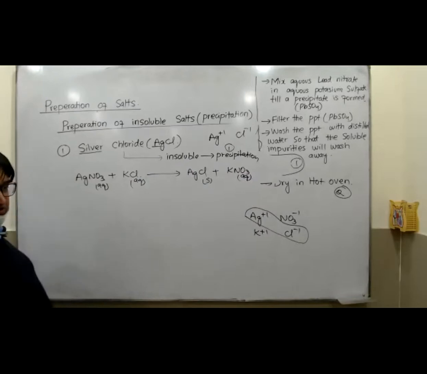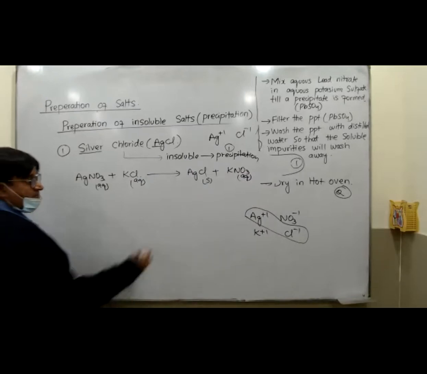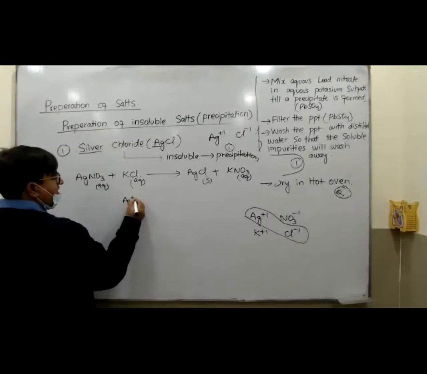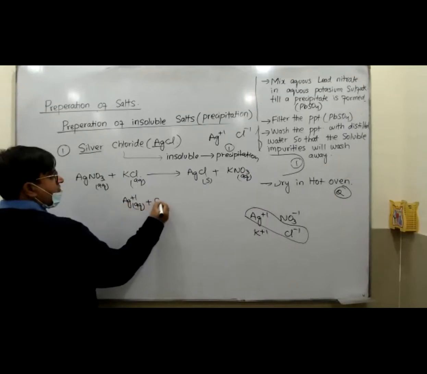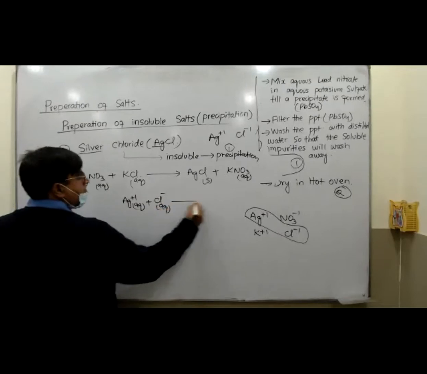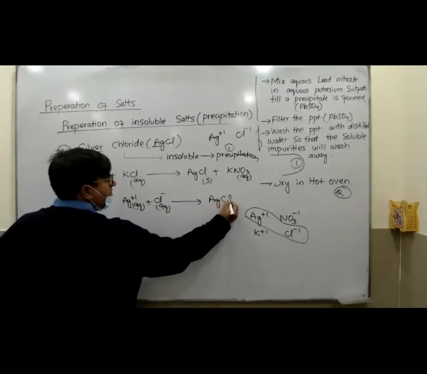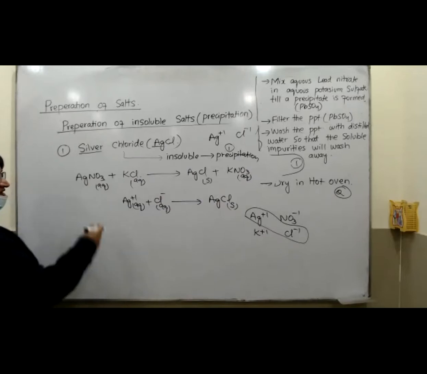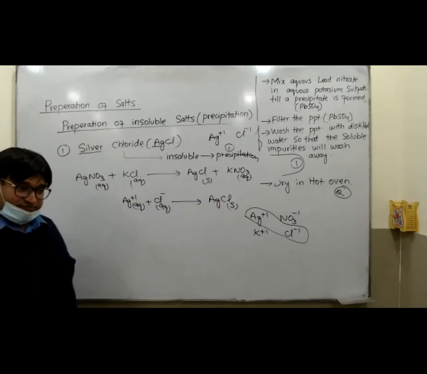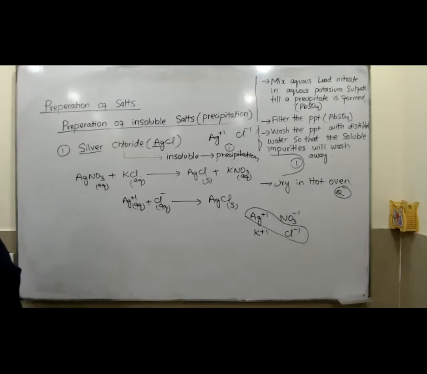Now what is the ionic equation? Sir, Ag+ aqueous plus Cl- aqueous gives AgCl solid. Perfect. And what is the description of it? Sir, mix aqueous silver nitrate with aqueous potassium chloride until a precipitate is formed. Filter the precipitate, wash the precipitate with distilled water so that the soluble impurities will wash away, and dry in a hot oven. Perfect.